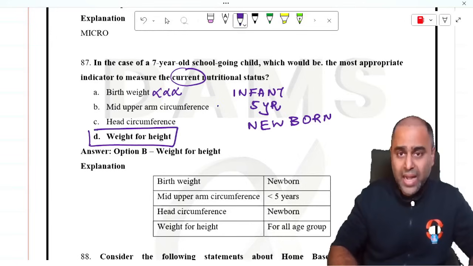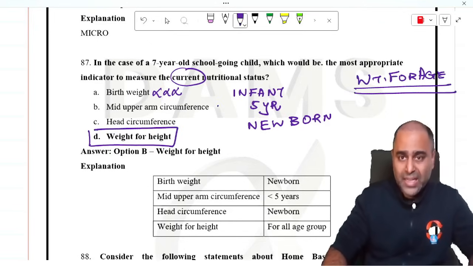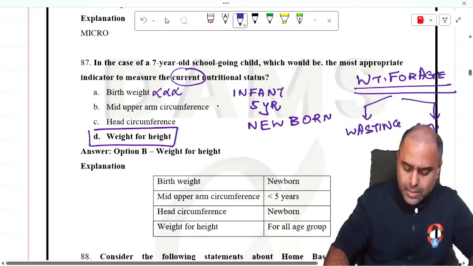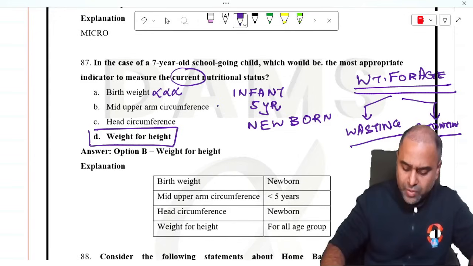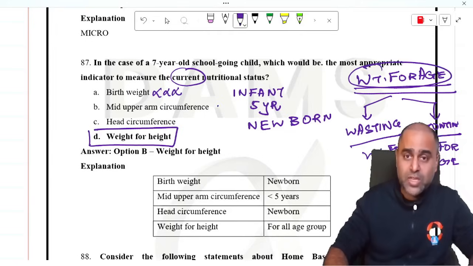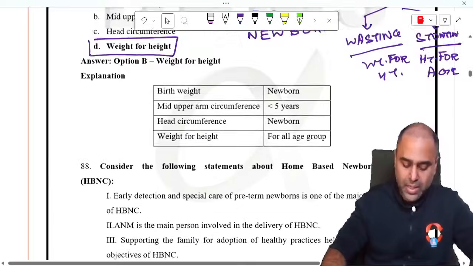So guys, at the Anganwadi in India, we take weight for age. But as you know, in clinical side, we read about wasting and stunting. So stunting is height for age, wasting is weight for height. But at Anganwadi, please be very clear, it is only weight for age. This is a very common confusion which students have in the exam.